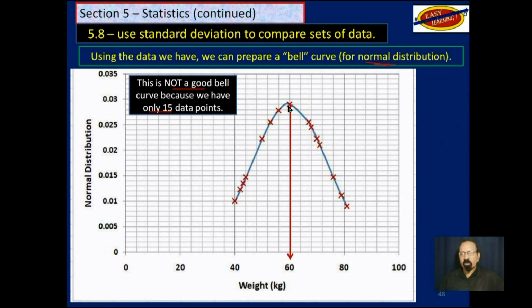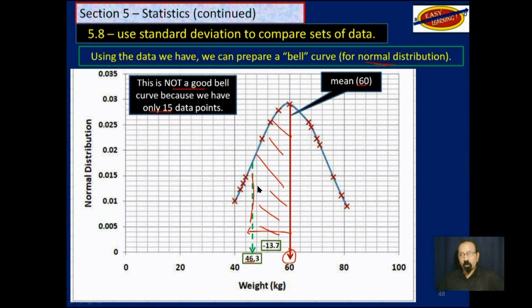The mean we said was 60. That is there. And the standard deviation we said was 13.7. So if you take 13.7, one standard deviation down, you arrive at 46.3, which will take us to this green line. So this piece in here is one standard deviation below the mean.